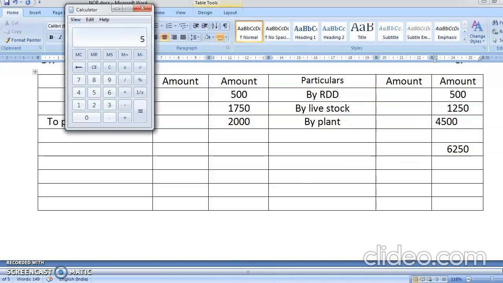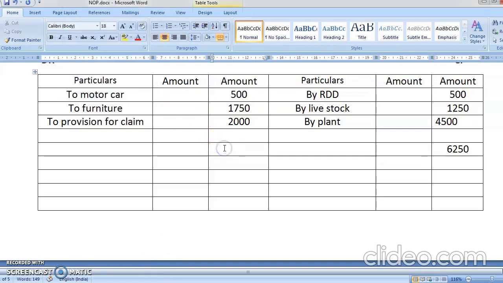My debit totaling is coming to 500 plus 1750 plus 2000, so 4250. So obviously my 6250 is more. So I'm having a profit of rupees 2000, correct? So here it is 6250, and then I will rub this off.